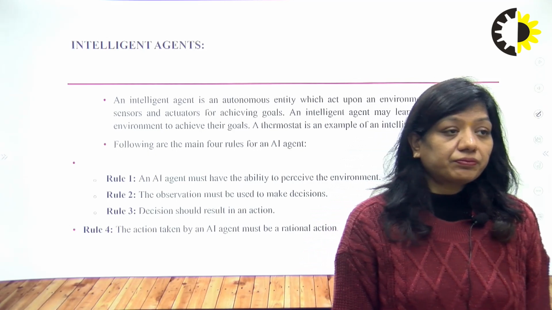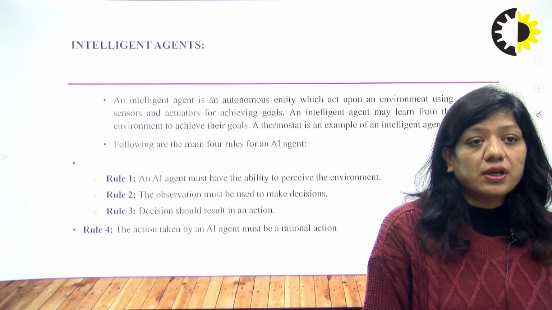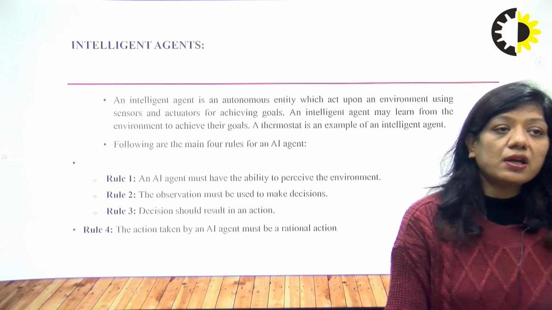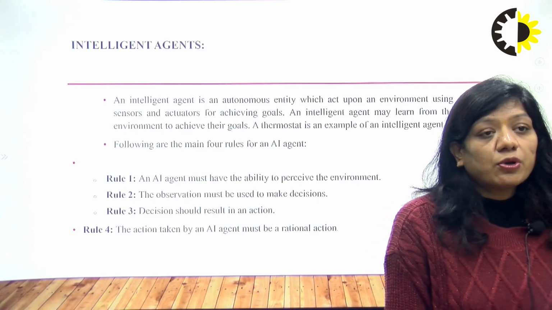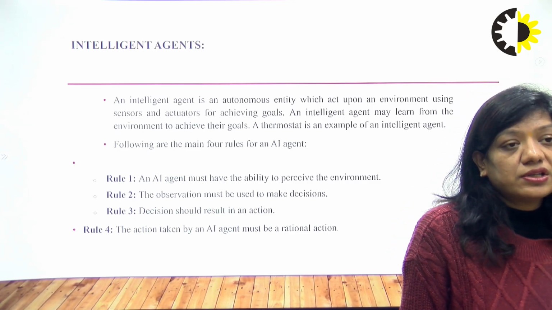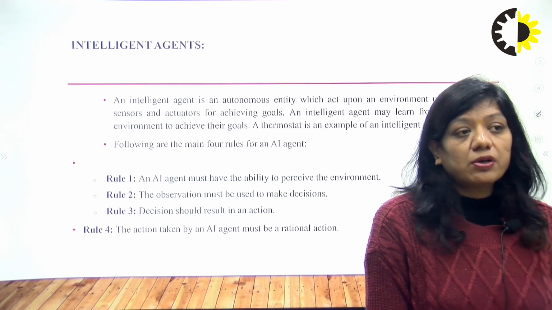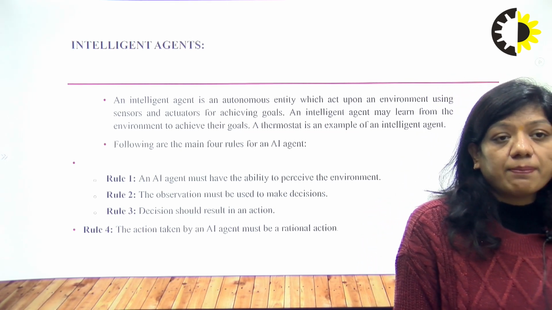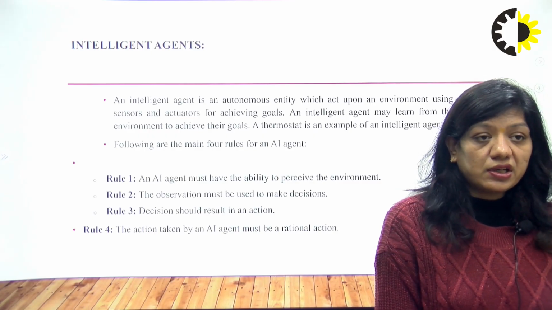The type one is the intelligent agent. An intelligent agent is basically an autonomous entity which acts upon an environment using sensors and actuators for achieving goals. An intelligent agent may learn from the environment to achieve its goals, and we can say a thermostat is an example of an intelligent agent.